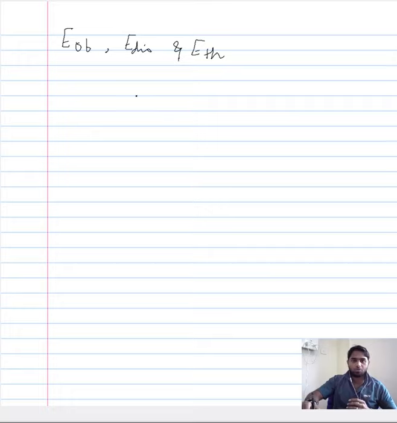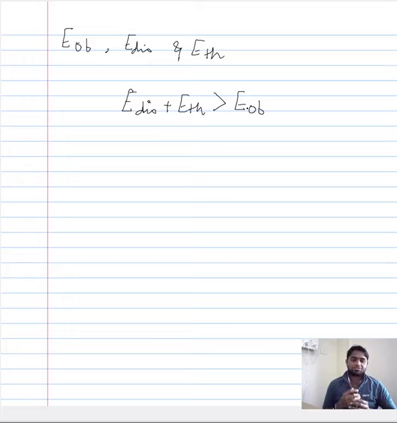Now our criterion was, when the combination of dislocation and thermal energy is able to overcome the obstacle energy, this means that the dislocation can easily propagate, thereby enhancing the plastic behavior of the material. Now, when your dislocation energy falls short of the obstacle energy, without the help of the thermal energy, then the dislocation will not propagate. So the plasticity is restricted.